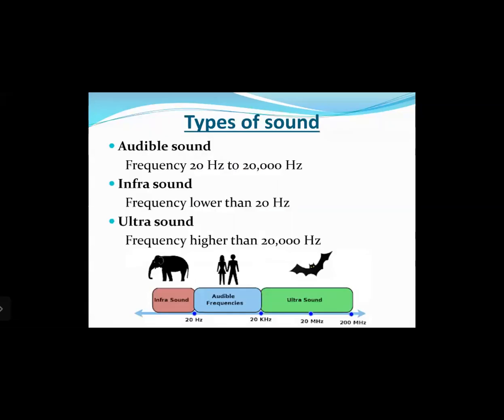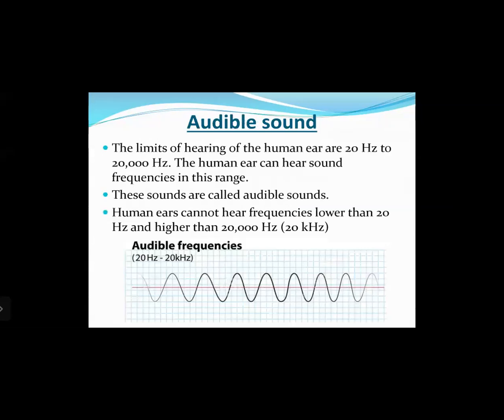In the previous class, that is the second session, we had studied the types of sound. Audible sound has a frequency range of 20 hertz to 20,000 hertz. Infrasound has a frequency range lower than 20 hertz, and ultrasound has a frequency range higher than 20,000 hertz. The limits of hearing of the human ear are 20 hertz to 20,000 hertz. The human ear can hear sound frequencies in this range. These sounds are called audible sounds.